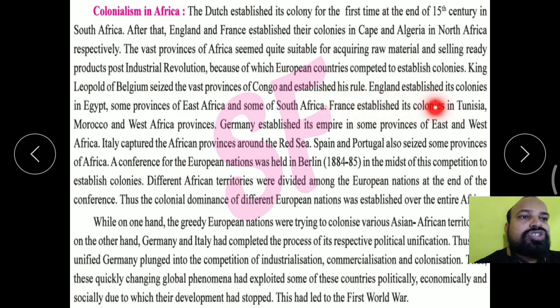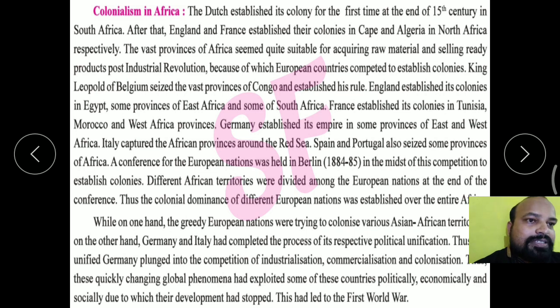France established its colonies in Tunisia, Morocco, and West Africa. Germany established its empire in some provinces of East and West Africa. All the European countries established themselves in different provinces of Africa. Italy captured the African province around the Red Sea. Spain and Portugal also seized some provinces of Africa.